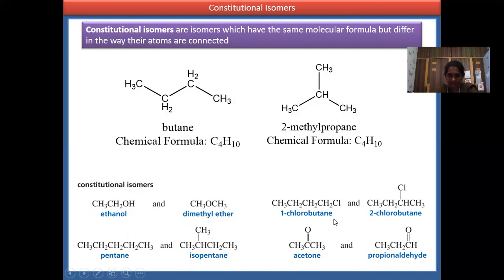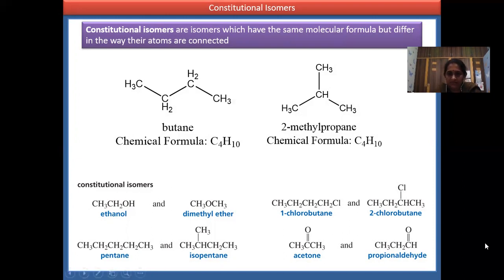Now, let us see the third one. The third one is 1-chlorobutane and 2-chlorobutane. Here we notice the carbons: 1, 2, 3, 4, so 4 carbons. Here also 1, 2, 3, 4, 4 carbons. And the hydrogens here are 3 plus 2, 5, 5 plus 2, 7, 7 plus 2, 9. So C4H9. Here also the hydrogens: 3 plus 2, 5, 5 plus 1, 6, 6 plus 3 is 9. So here also the hydrogens are the same.